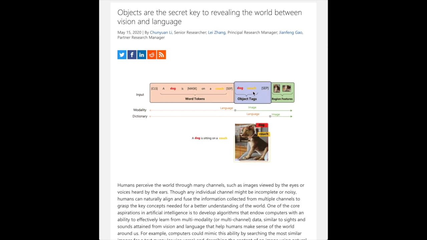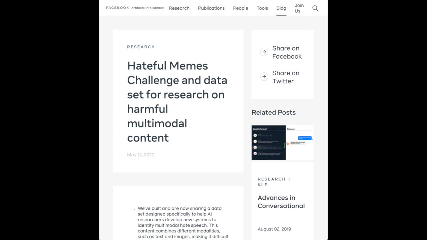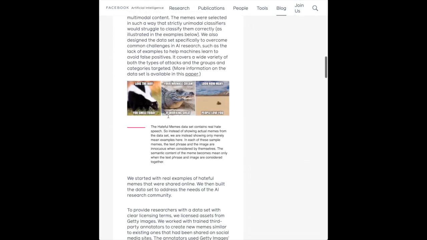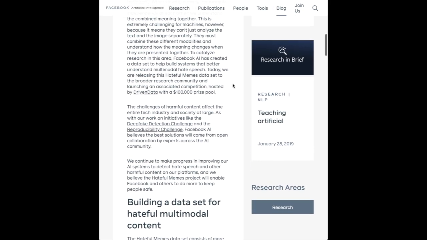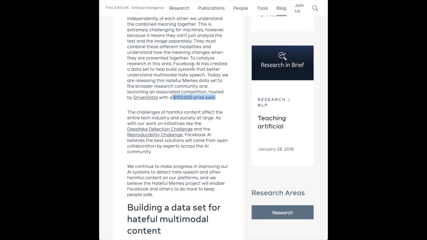In this model, they're using more text information from the image features to better align the vision and language information. Facebook has also announced the Hateful Memes Challenge, a dataset containing about 10,000 of these memes, and it has an $100,000 prize and is going to be listed at the NeurIPS 2020 competition track.